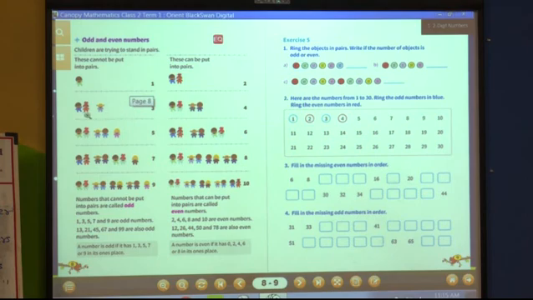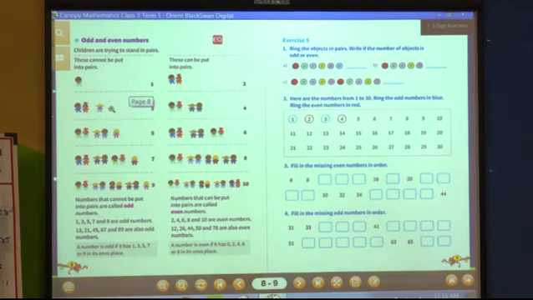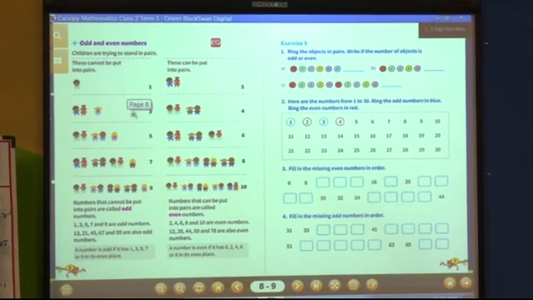Now in the next line you can see 2 girls and a separate 1 girl. In this also there is no pair, but in the fourth column there is a pair. In the fifth also there is no pair, in the sixth there is a pair. In this way you can see where we can create a pair. If you get pairs, that is an even number, and if you are not getting any pair, it is an odd number.